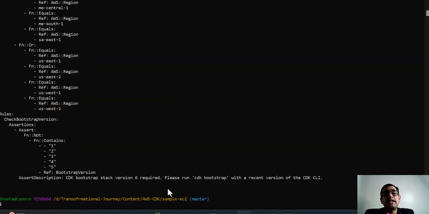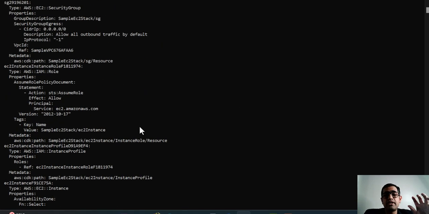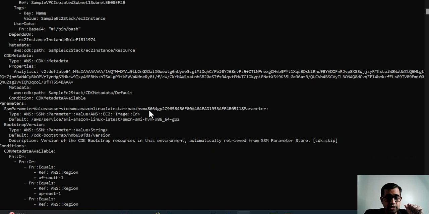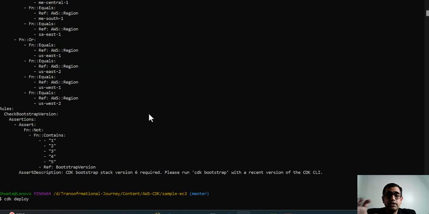Just keep in mind that for whatever resources are getting created, if they are under the free tier, you will not be charged. However, if resources are getting created outside of the free tier, you will definitely be charged. Now if you go back here, these are all the resources, and the template is provided here to show us what resources are being created. You can just refer to this, and when I say CDK deploy and hit enter, it will show us in a nice tabular format the resources that are getting created in your account. And if you say yes, all of those resources will get deployed.